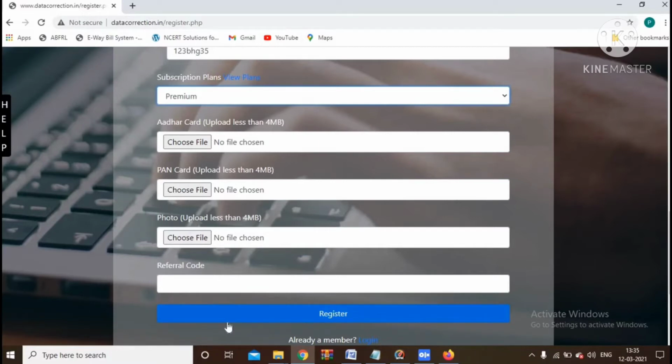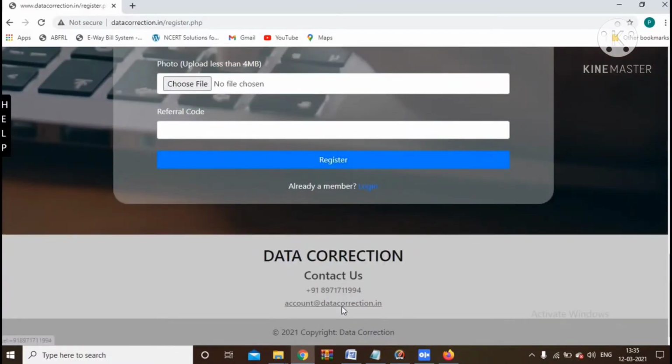After you have registered, one QR code will pop up. Just make a payment according to your chosen plan. You have to send the transaction ID by email or mobile to the admin. The admin will share the credentials with you via email ID. Until then you have to wait. Once you get the credentials, you can log in.